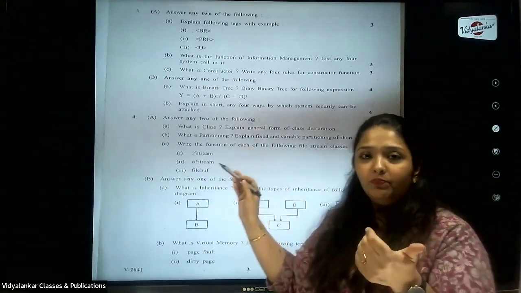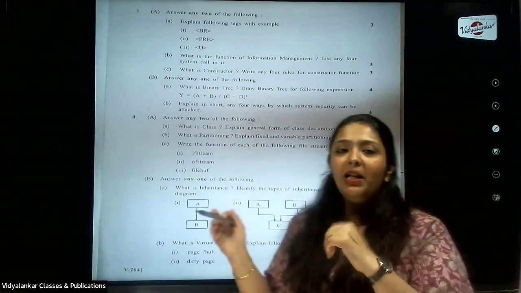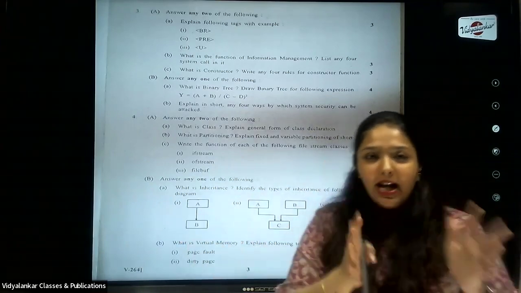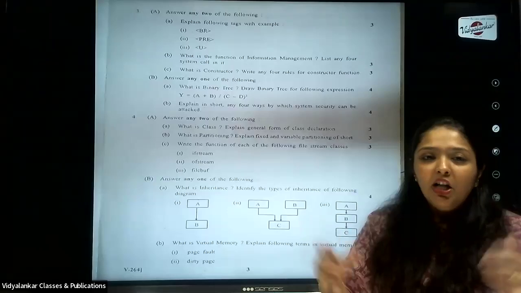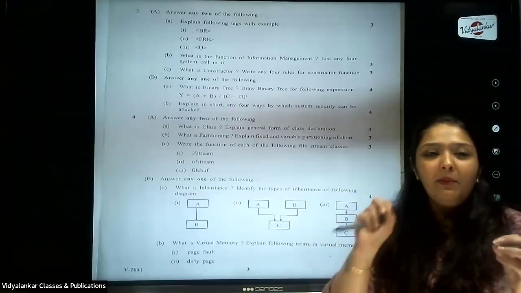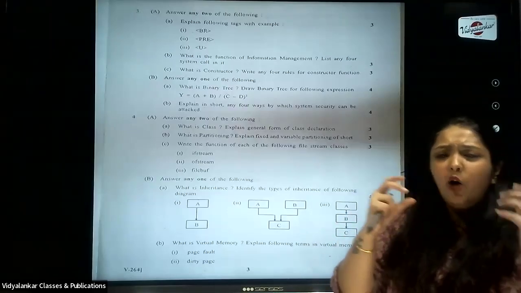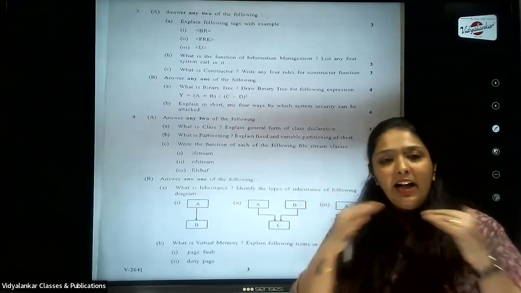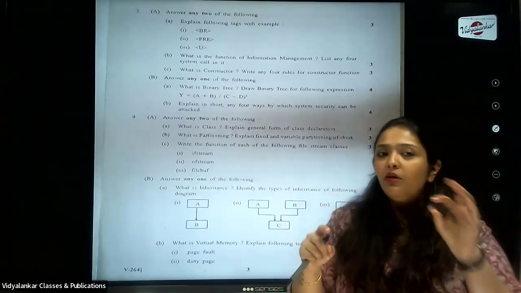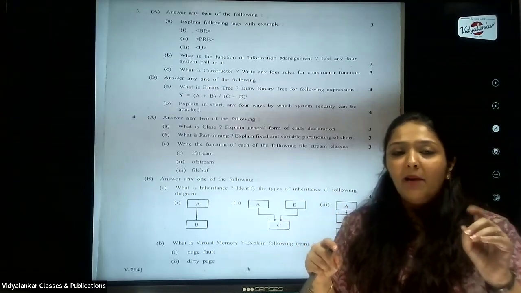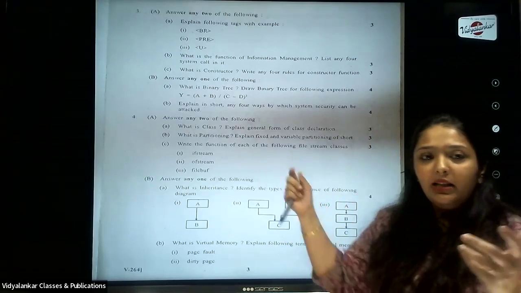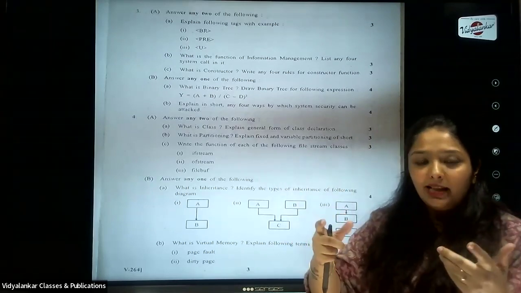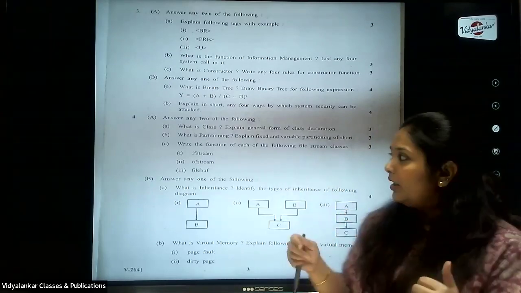Then what is partitioning? And again, fixed and variable partitioning we discussed. Draw diagrams for fixed and variable, try to explain. See, it is a theory paper. So don't be very rigid with only limited statements. However much you know about the topic, try to elaborate it so that you don't leave any scope for the examiner to deduct your marks. Okay, so use diagrams for showing what you understand with the words fixed partitioning and variable partitioning.